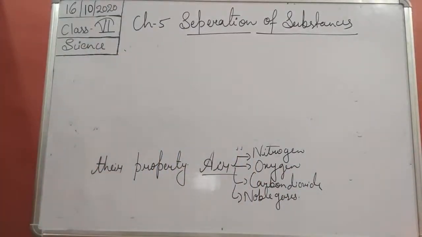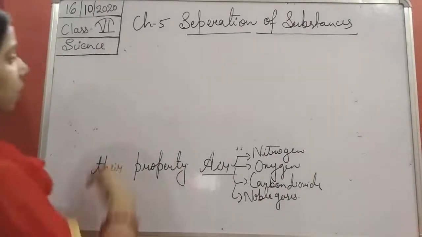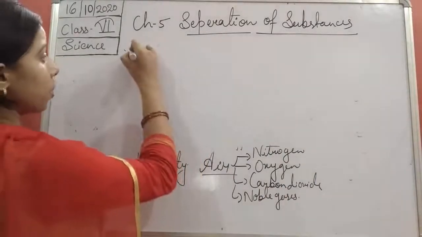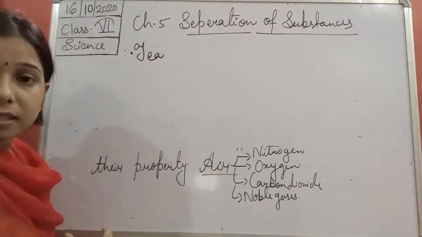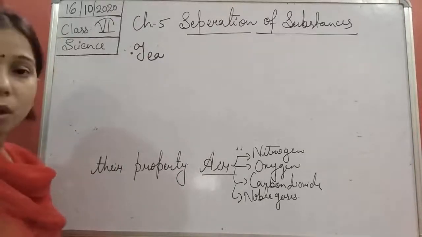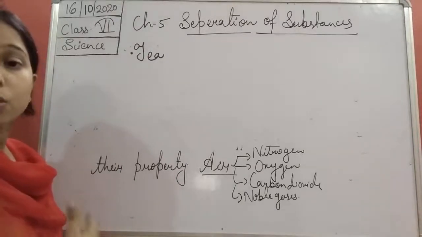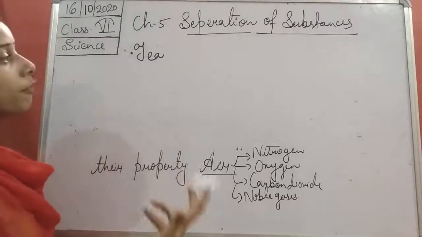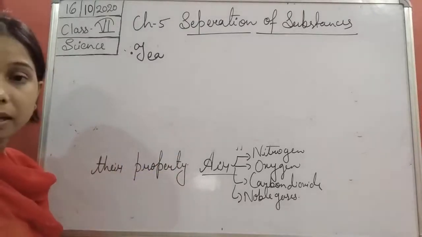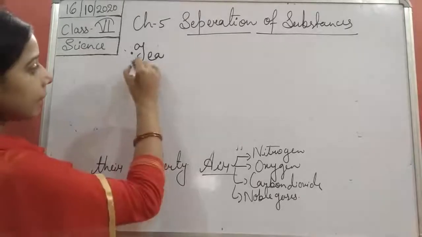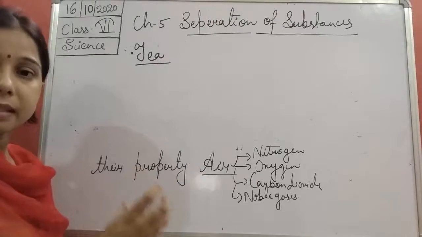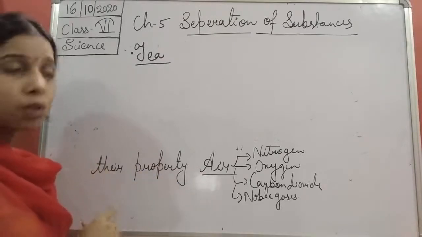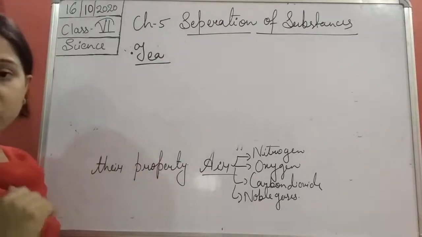So you see, students, the things that we use in our daily life are mixtures. The first thing is tea. We drink tea, and this tea consists of tea leaves, water, sugar, and milk. So tea consists of different kinds of substances in it. So we can say that tea is a mixture.